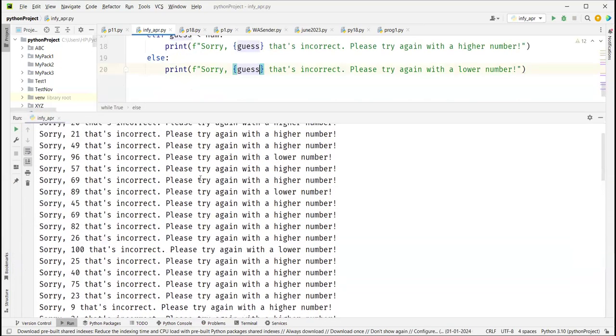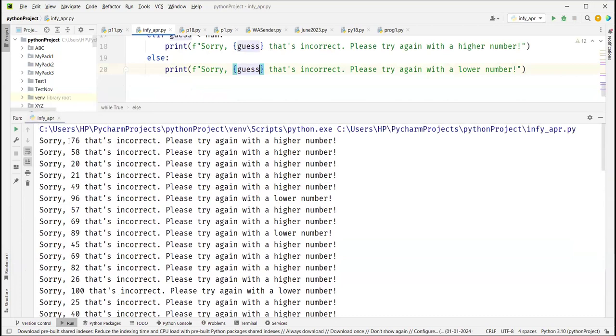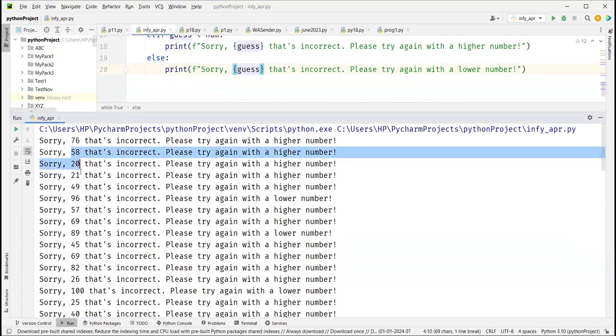So first thing first, let's start. It says 76 incorrect, try with a higher number. So when you say try with a higher number, you expect it to think of 77, 78, 80, 90, correct? See, it is thinking 58, 20. The logic is not implemented. Correct?